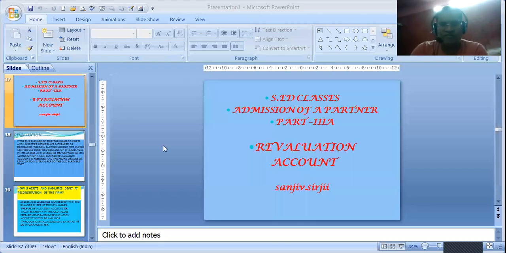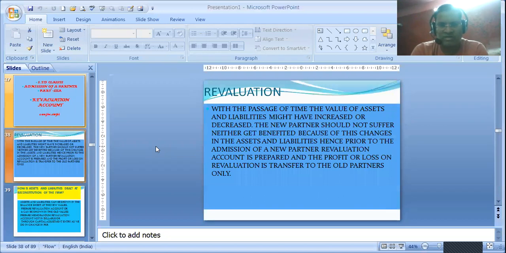So this is a revaluation account. First part we will be doing revaluation account. First of all, you have to know what is revaluation account and why it is necessary to have revaluation account. See, with the passage of time, the value of assets and liabilities might have increased or decreased.